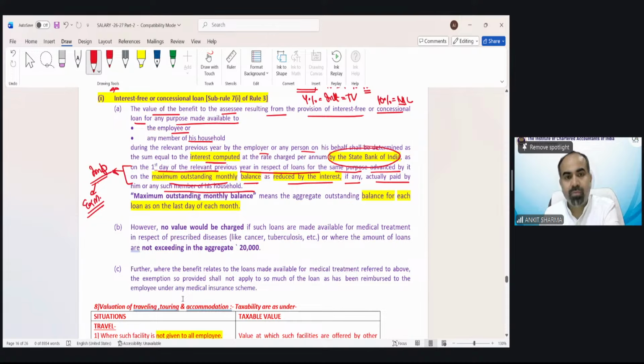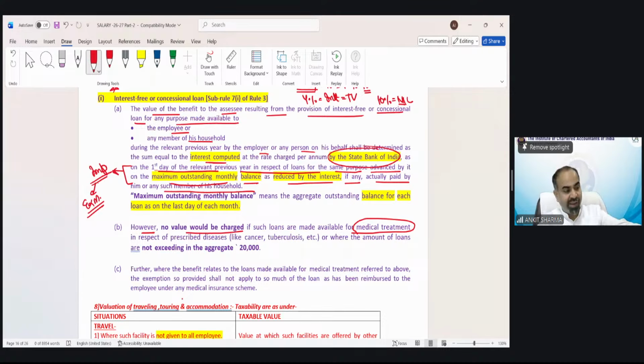So in case of interest-free loan, however, there is an exemption also. No value would be charged. That means taxable value would be exempted in case of interest-free loan if the loan is for medical treatment. So as I've told you, income tax is a very emotional act. When there is anything regarding health or life, they provide you benefit.